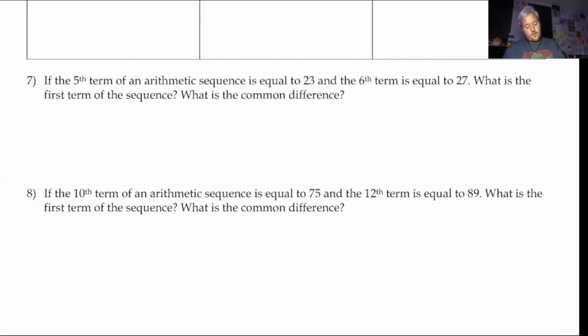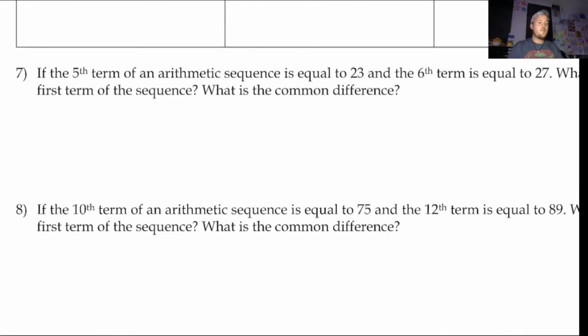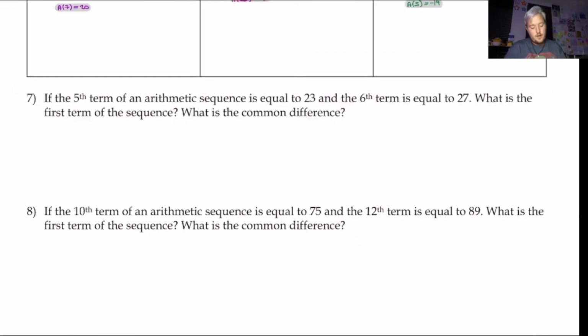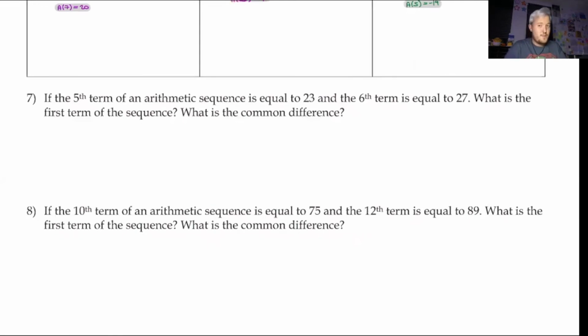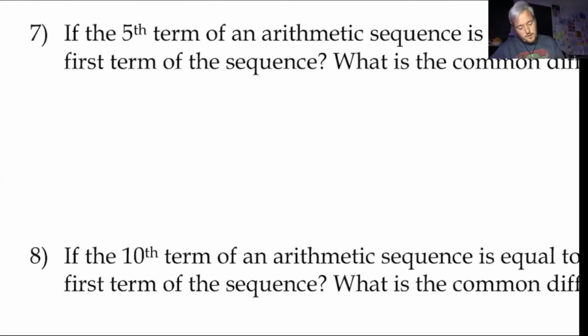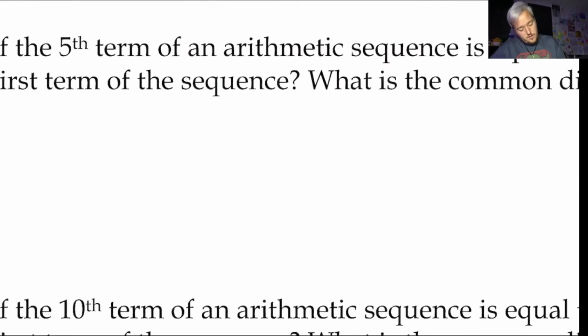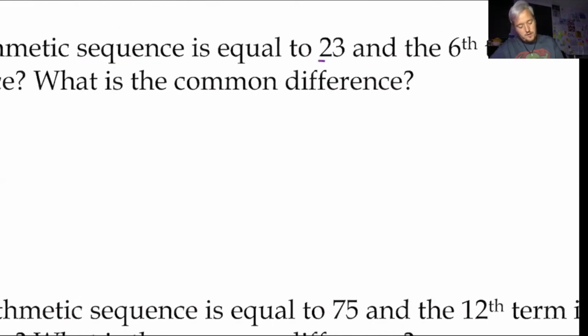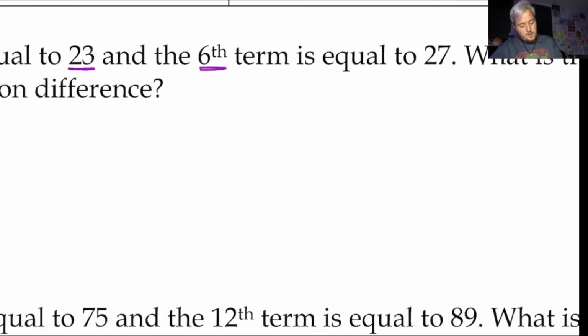All right, so for number 7, if the 5th term of an arithmetic sequence is 23 and the 6th term is equal to 27, what's the first term of the sequence and what's the common difference? So I give you 2 random terms in a sequence and I want you to find pretty much all the attributes of it. So think of this like a linear equation. So the 5th term of an arithmetic sequence is equal to 23, and then the 6th term is equal to 27.